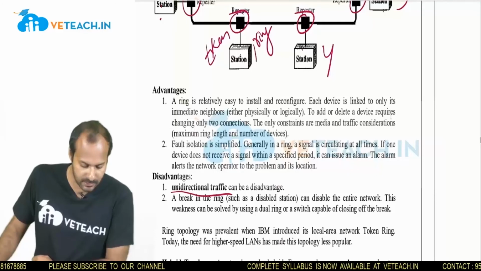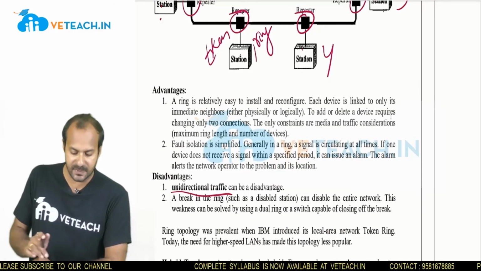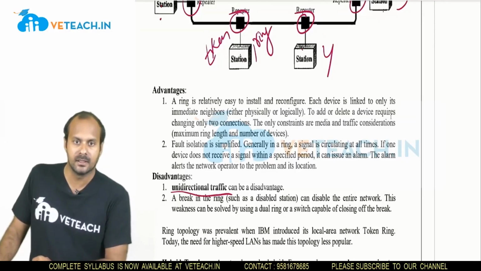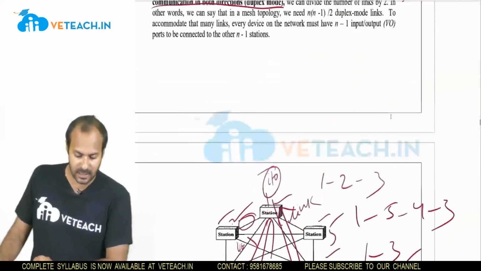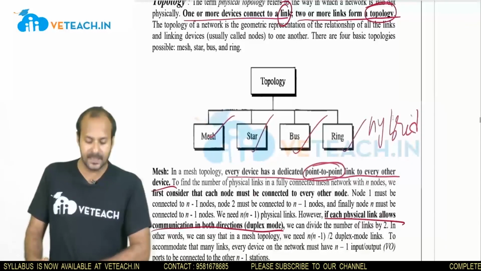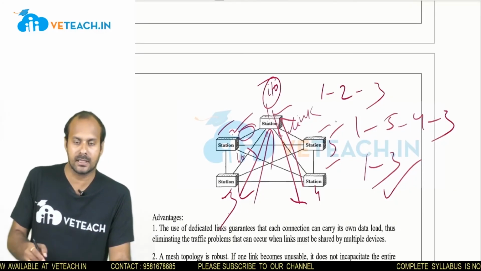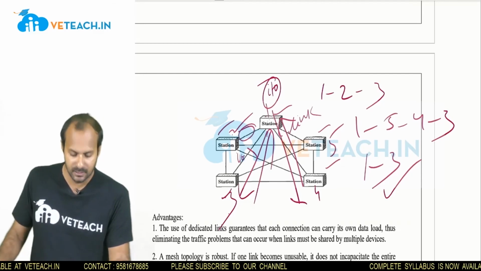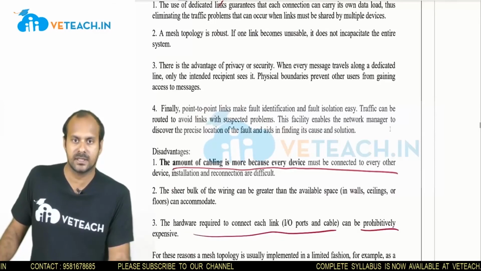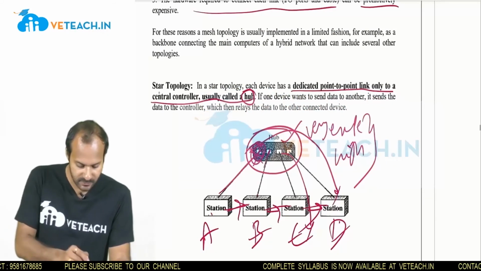So let us recall the concepts. What is a topology? A topology is a structure that has been designed to communicate within a network. What are the different topologies? Mesh topology, ring topology, bus topology, star topology, hybrid topology, and other topologies that are used to transmit data. The major disadvantage of mesh topology is that if there is any connection loss with one station, then all other communications will also be lost. The amount of cable and the cost of constructing the network are also very high compared to other topologies.